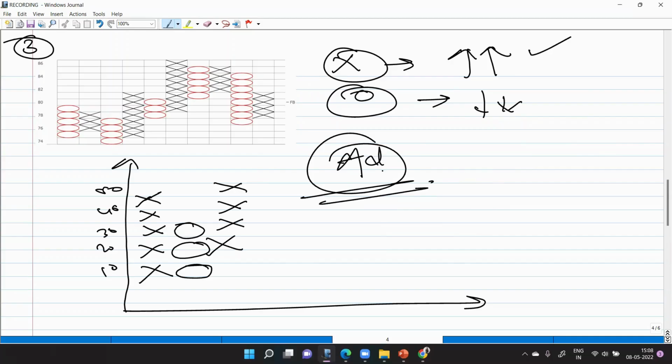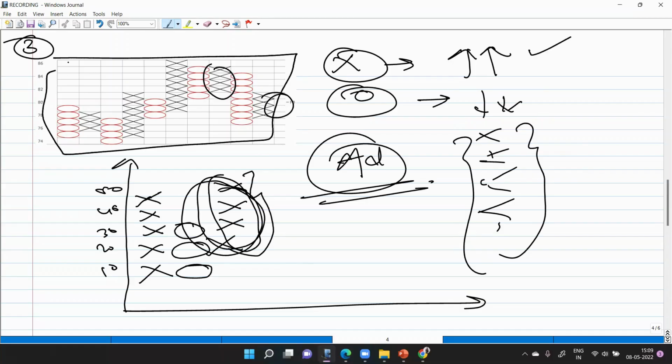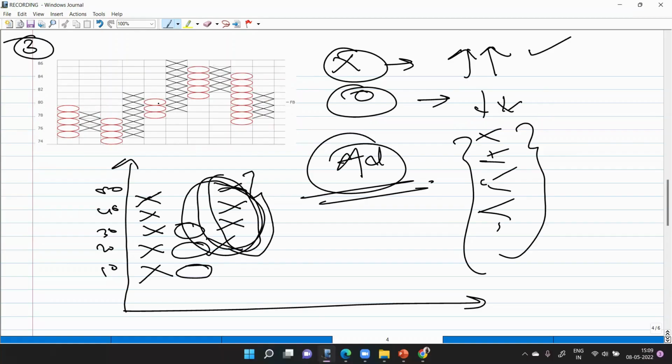What is the advantage? The advantage is that it can actually compress a large volume of data in just a small group. What do I mean? See, I have actually captured such a large increase. There is a huge increase. हम ऐसे ऐसे cross लगाते रहते हैं. ठीक है? So I am capturing a huge volume of data just in a small group. Just by looking at this, I have analyzed such a large number of movements. ठीक है? So you can just notice कि हमने कितने ज्यादा डेटा को एक स्मॉल ग्रुप में इंटरप्रेट करके खत्म कर दिया.